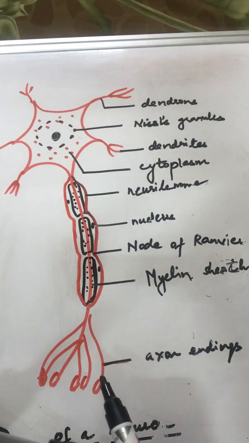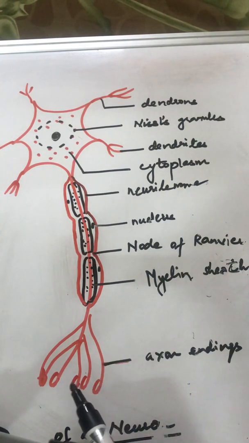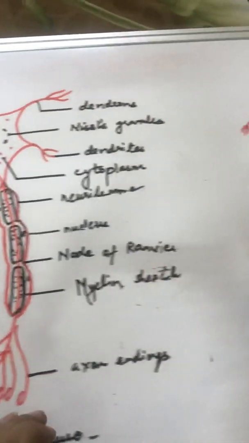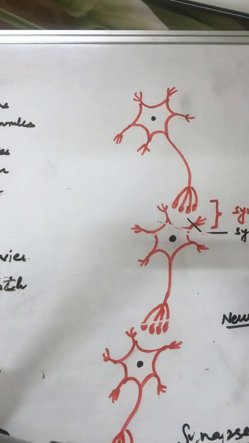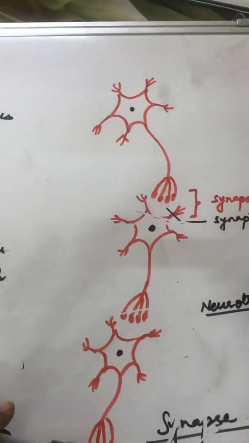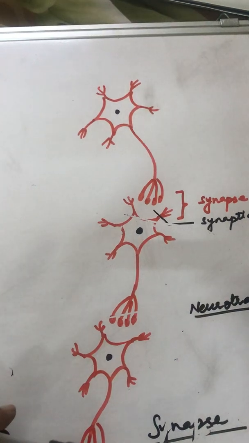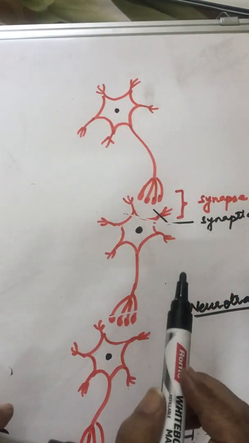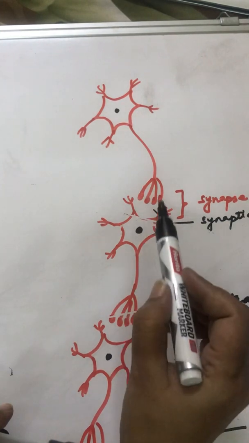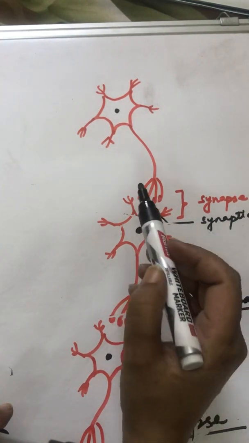Now at the end of axon, you will find bulbous endings. These bulbous endings secrete a special chemical which is called neurotransmitter. After studying the structure of neuron, we move on to how the neurons are associated with one another during conduction of an impulse. As you can see in this figure, neurons are connected from head to tail, but they are not joining each other. They are a bit away from each other.